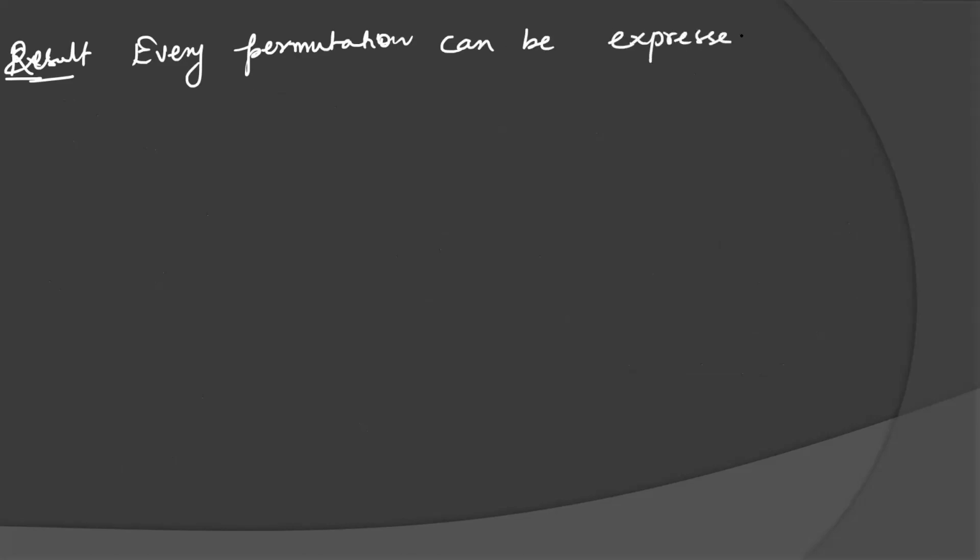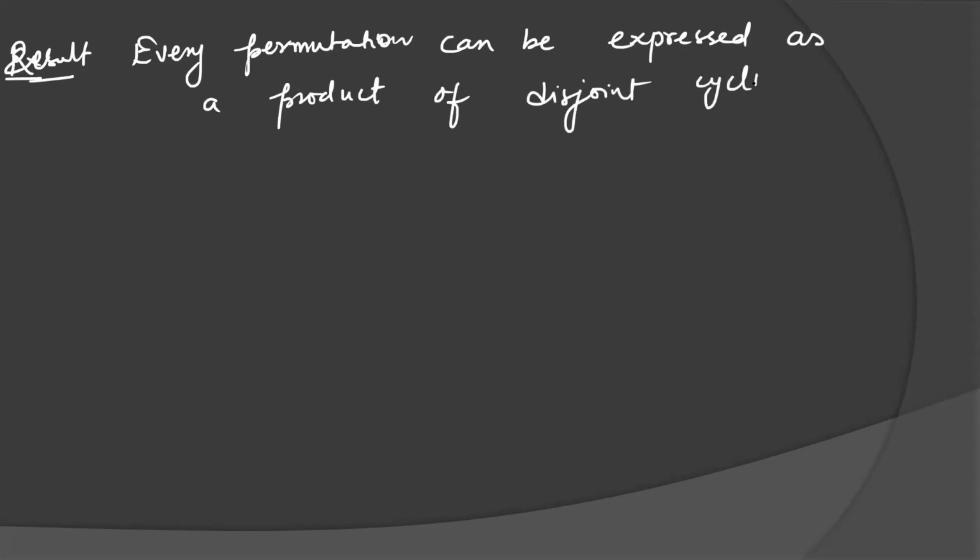One important result: every permutation can be expressed as a product of disjoint cycles.